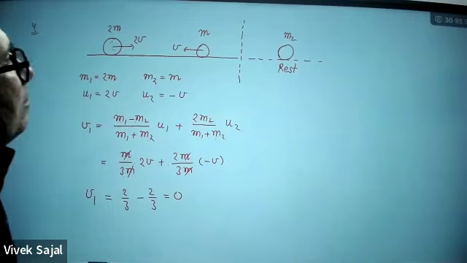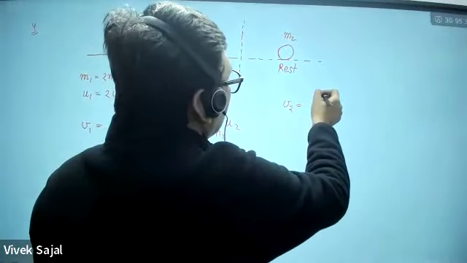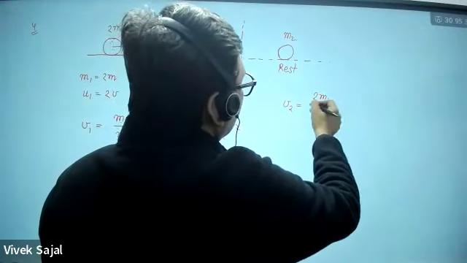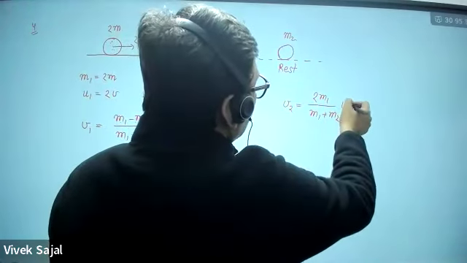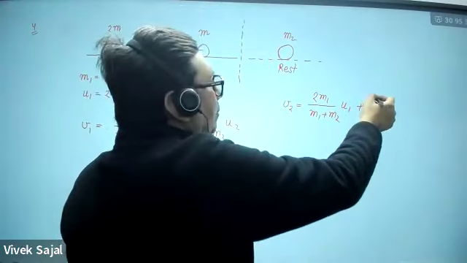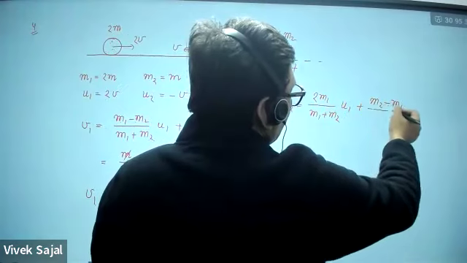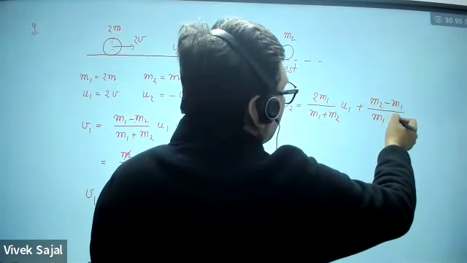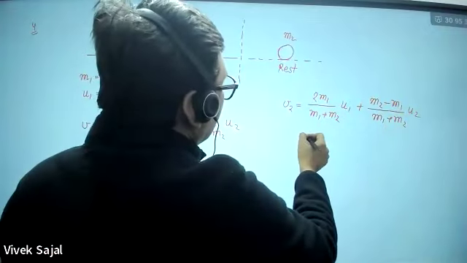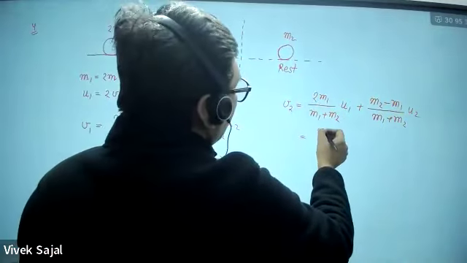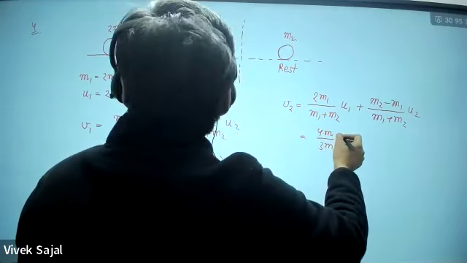Next, what will happen to the second? This will be v2 you want to find out. So this will be 2m1 divided by m1 plus m2 into u1, plus m2 minus m1 divided by m1 plus m2 into u2. So 2m1, where m1 is 2m, will be 4m divided by 3m, and u1 is 2v.